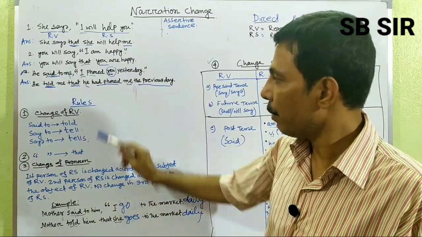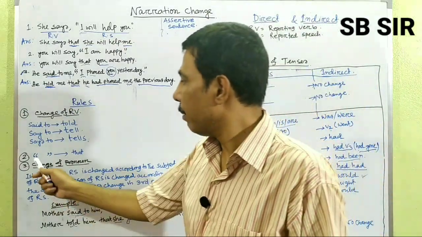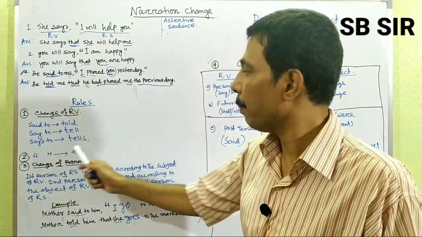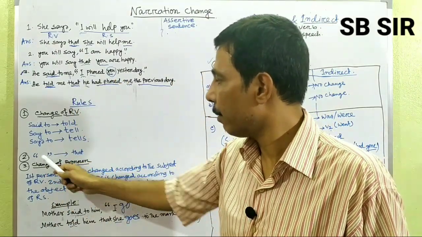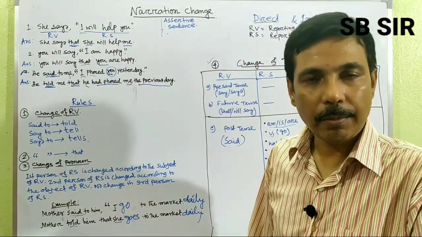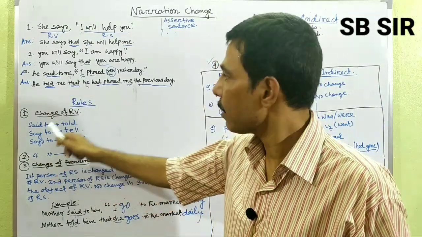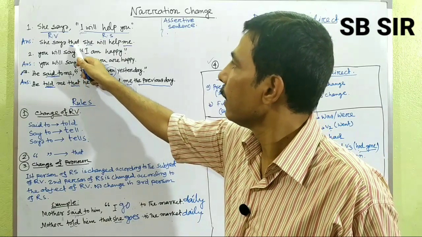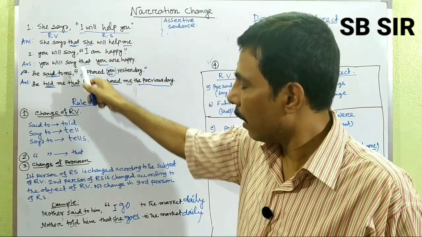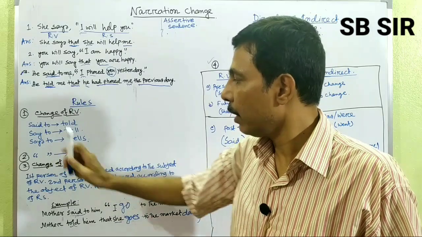Number 1, change of the reporting verb. Number 2, the inverted comma. For the removal of the inverted comma, at the place of the first inverted comma, you just put "that". Remove the inverted commas at the beginning and at the end, and at the place of the first inverted comma put "that".